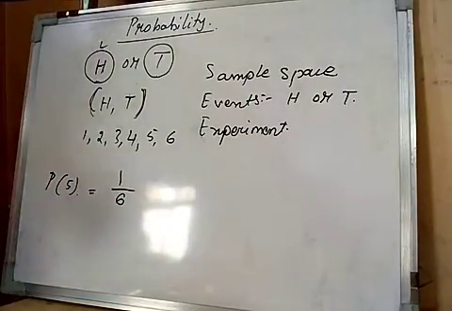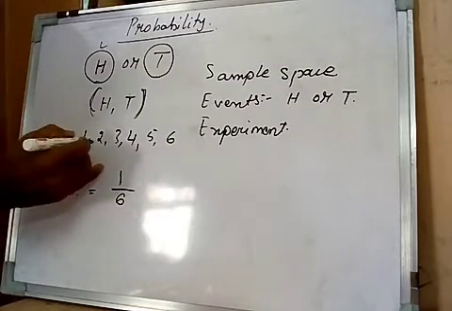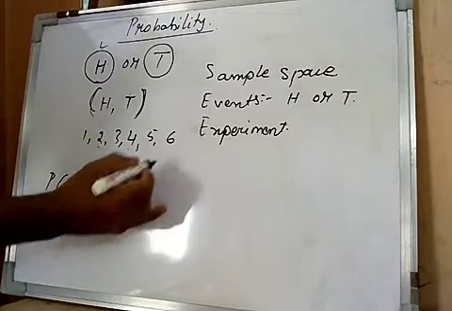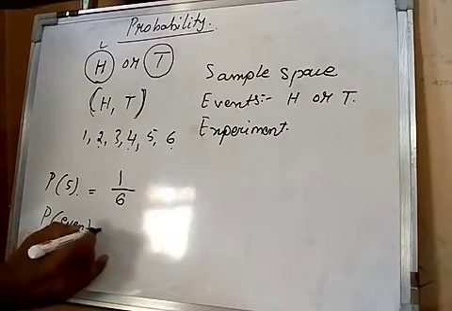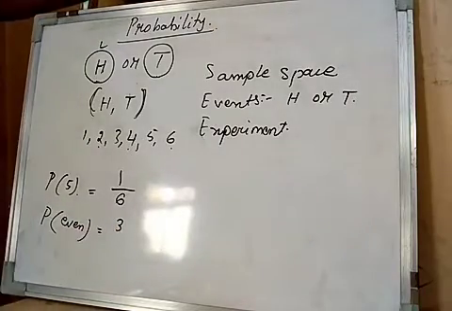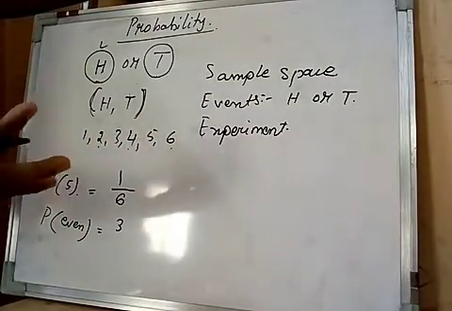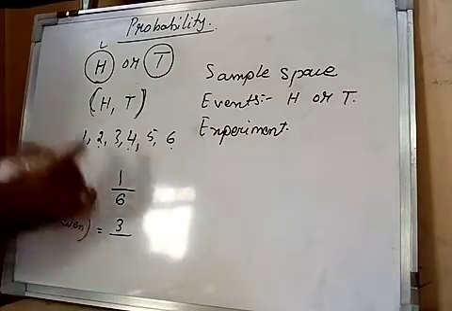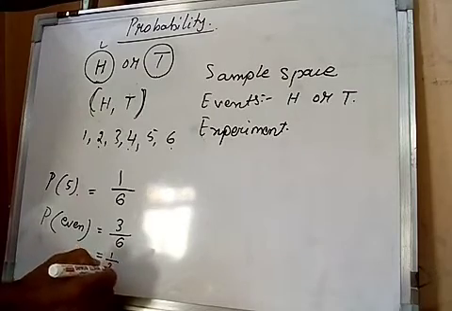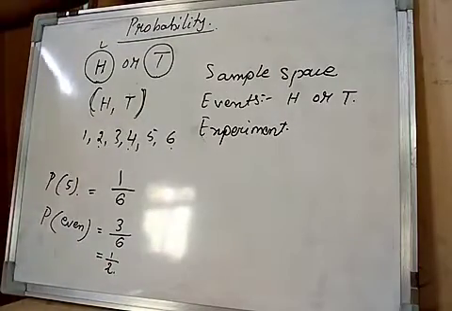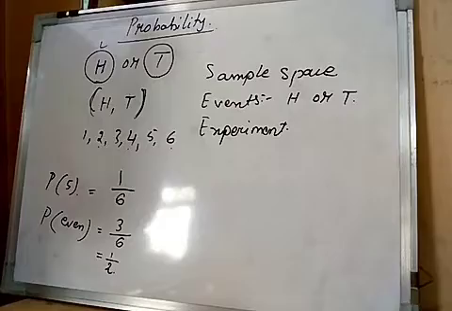Suppose I ask what is the probability of getting only even numbers. Here 3 even numbers are there, 2, 4 and 6. I can get 2, I can get 4, I can get 6. So my chances are 3 out of the total outcomes, that is 6. So 1 upon 2 will be my probability of getting an even number. So probability means the ratio between the favorite events and the total events, right?